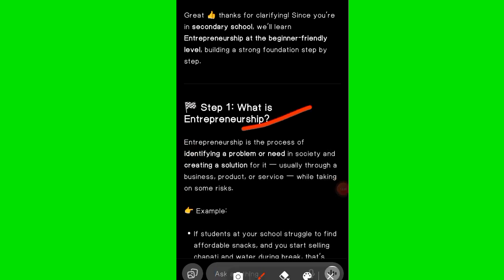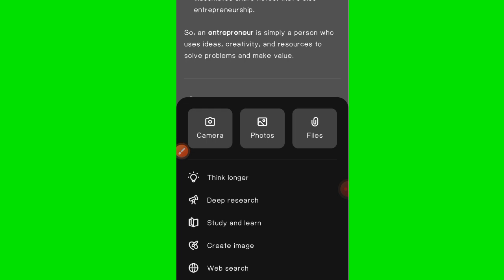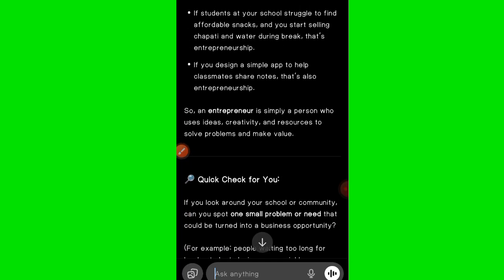It's telling me entrepreneurship is a process of identifying a problem or need in society and creating a solution for it, usually through a business, product, or service, while taking on some risk. Then it is giving me examples that match my level of understanding.